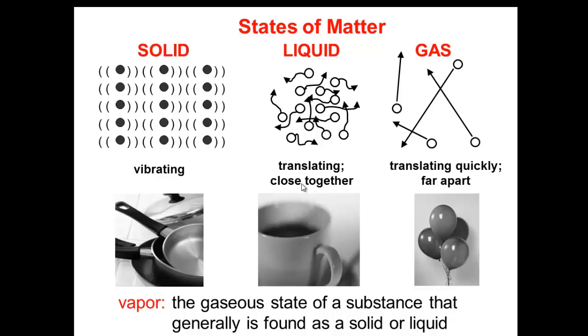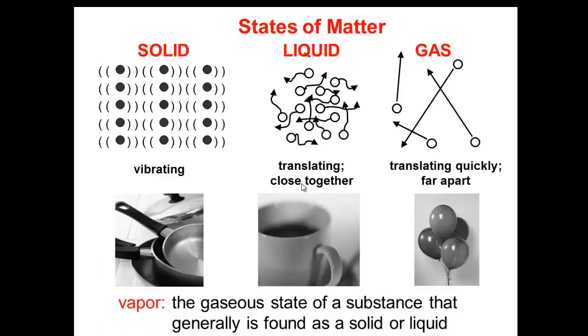The particles in a gas have the most energy. That's why they can vibrate and move around very rapidly and freely. The particles in a gas are far apart because of the significant amount of space between the particles. That's why they are compressible.